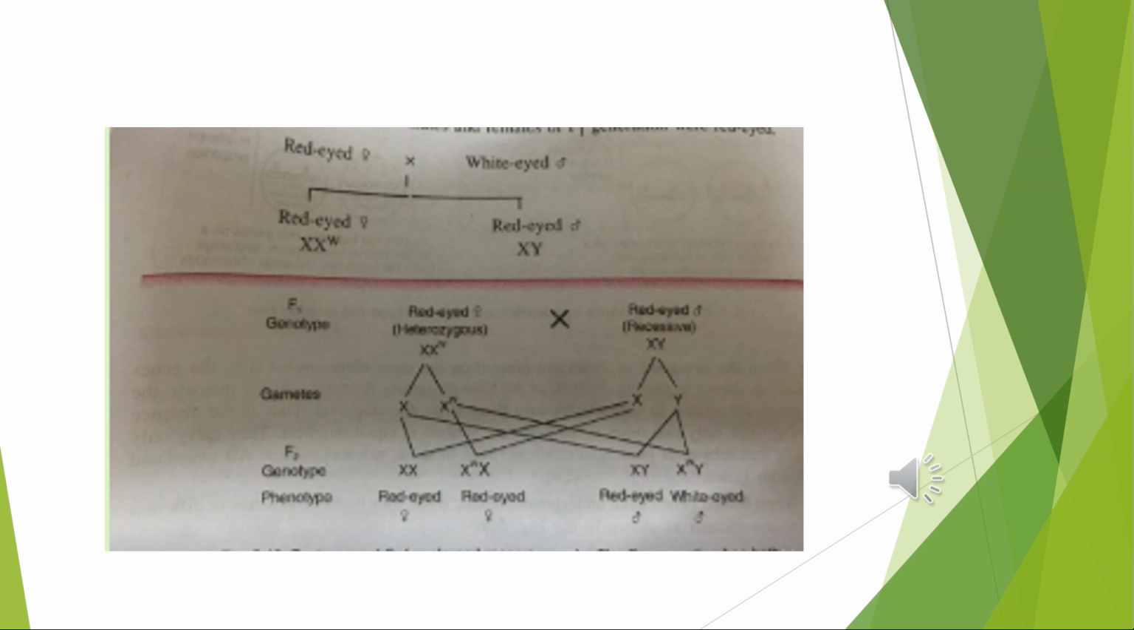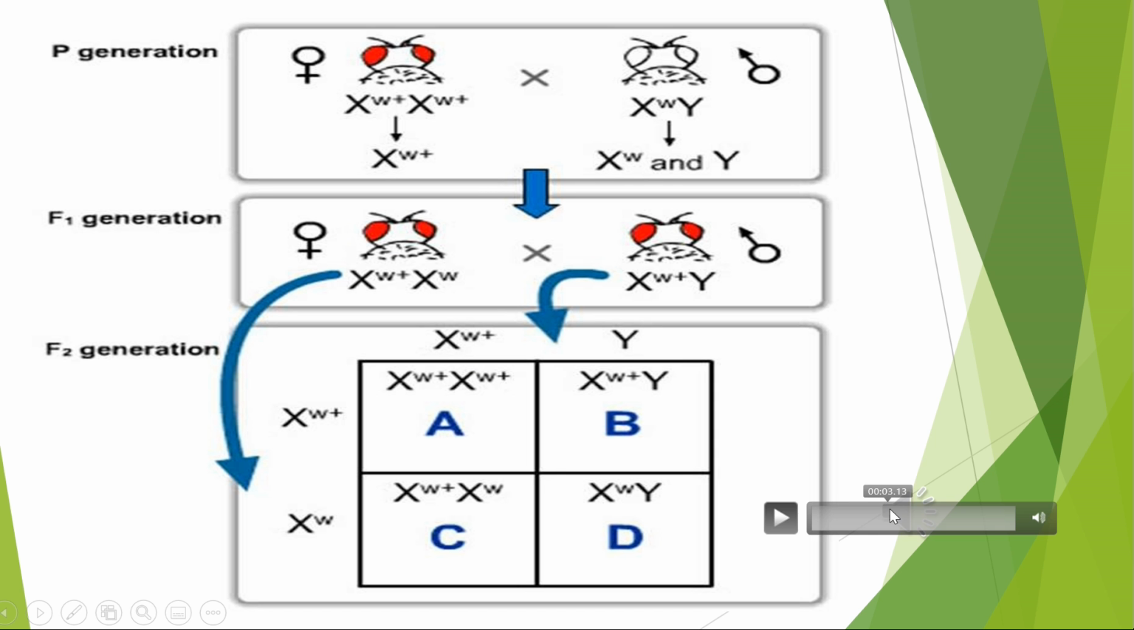First female is red-eyed, and then second female is heterozygous red-eyed, and then male is red-eyed and female is white-eyed. So this you can do with the help of paper and pen. This is one more example of red-eyed female and white-eyed male, and results are in F1 generation and F2 generation.